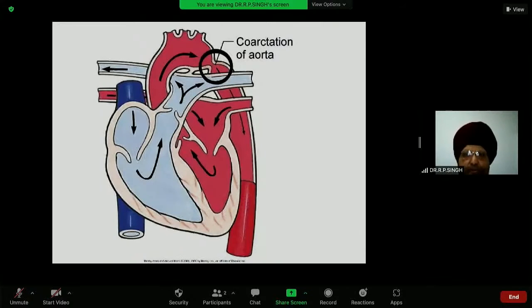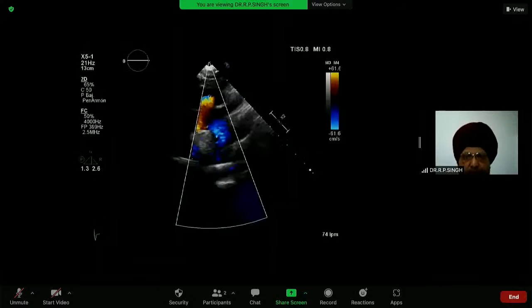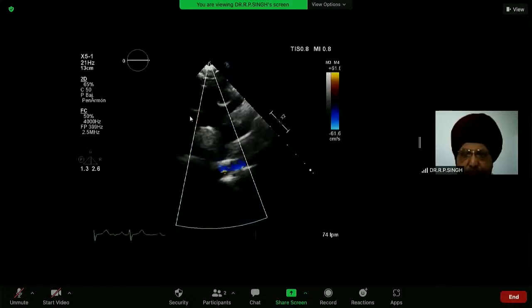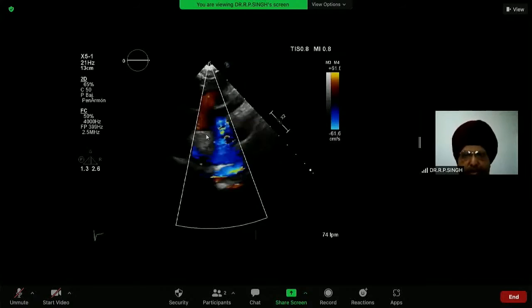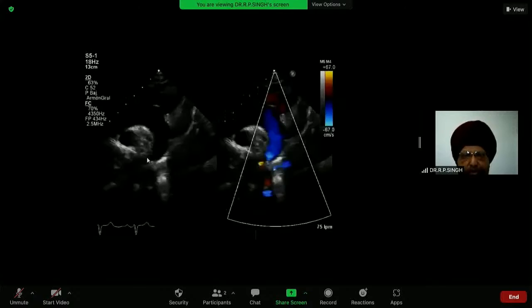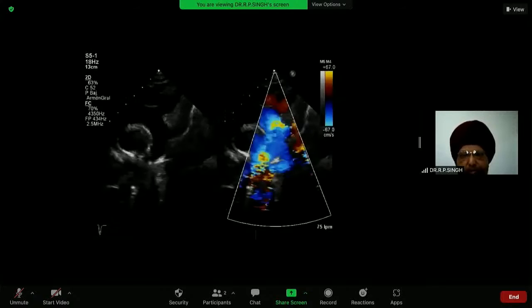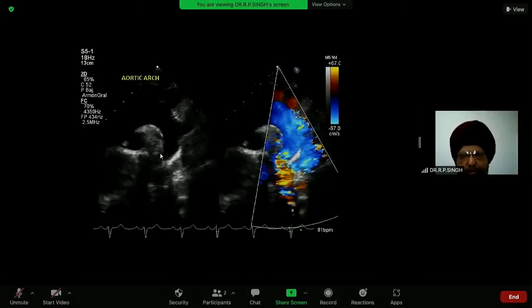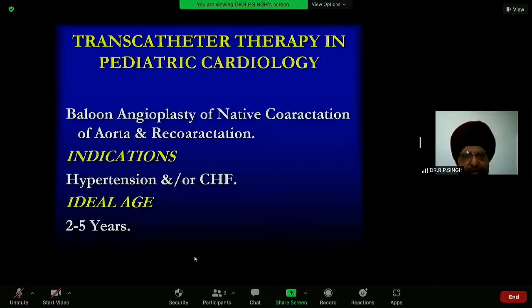Then coarctation of aorta. This is the echo showing the coarctation segment here, which is narrowed beyond the left subclavian artery. What are the indications? Hypertension and congestive heart failure.